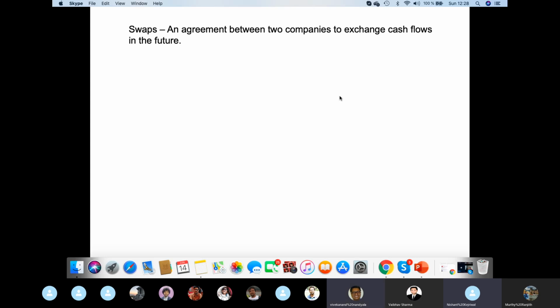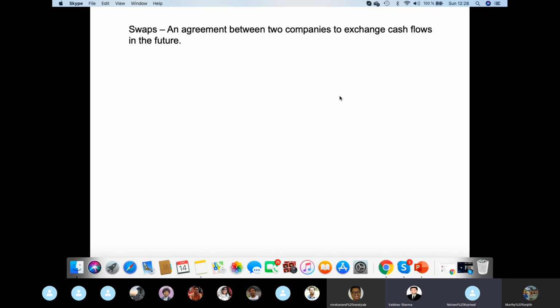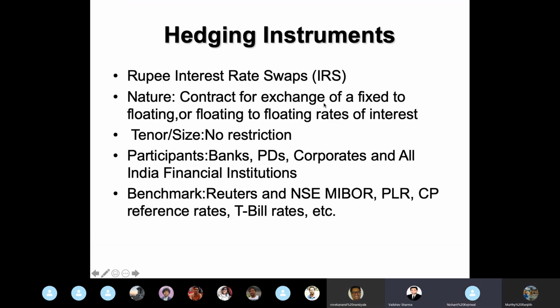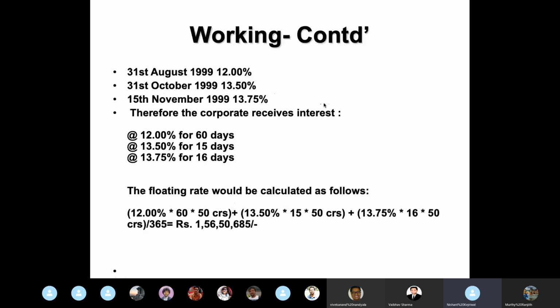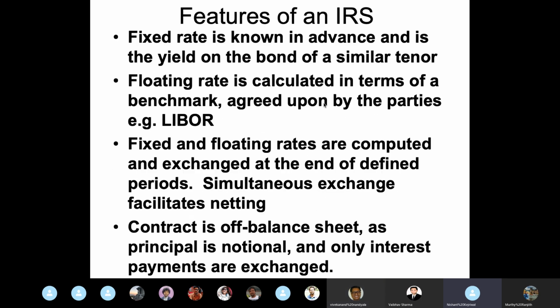Are you guys clear with the difference between the spread and the base rate? Any questions on that? Yeah, could you just give a small overview of that? Yeah, sure. A base rate is a rate which is fixed by the central bank of the country, at which they will lend to other banks. So for example, let me talk.